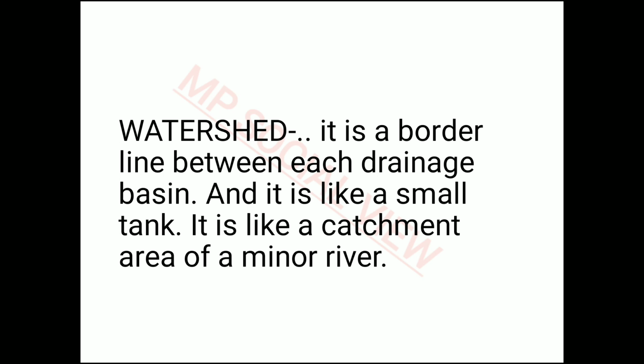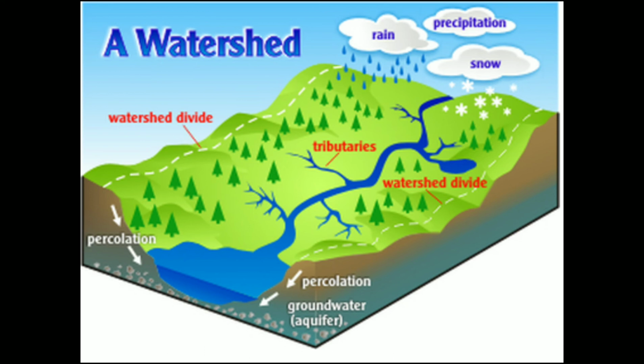Okay? Or we can show you in the example in the figure. You can see the borderline between the drainage basins is called watershed. In this borderline, some water is being shed by the river and it gets collected in the watershed. And this watershed is like a small tank and it can act like a catchment area of a small river.